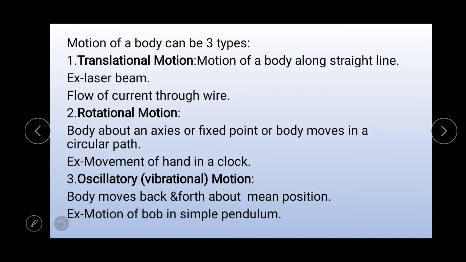In our daily life, we come across various types of motions. The motion of a body can be of three types: translational motion, rotational motion, and the oscillatory or vibrational motion. Let us discuss one by one.